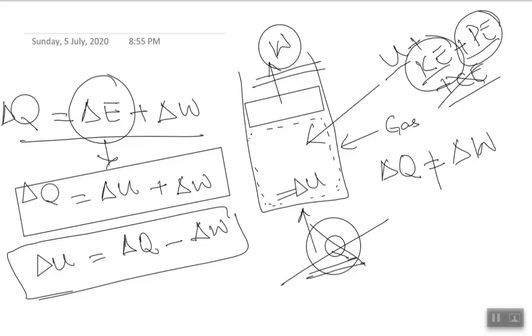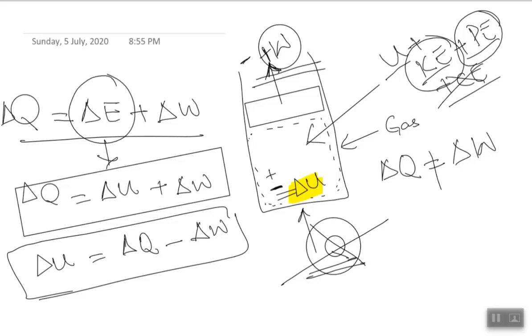If the work done is positive, meaning work is done by the system, the change in internal energy would be negative. And if the work done is negative, the internal energy change would be positive.